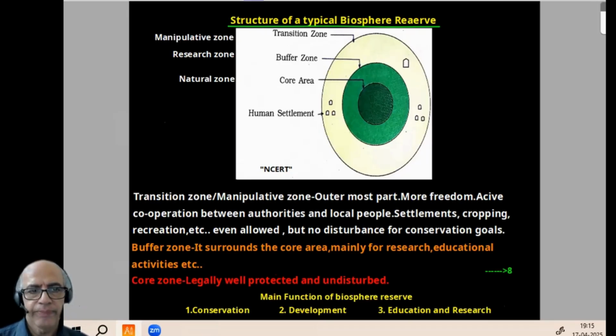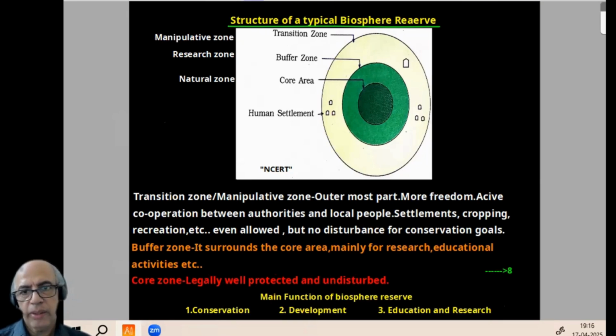That should be maintained. After that, to the inner side, we can find the buffer zone. The buffer zone surrounds the core area, mainly for research and educational activities. And the innermost one is called the core zone, otherwise called the natural zone, legally well protected and undisturbed. So 3 zones: manipulative or transition zone, then research or buffer zone, natural or core area. The core area is innermost, very strict. Now, main functions of a biosphere reserve: one is conservation, other is development, third is education and research.